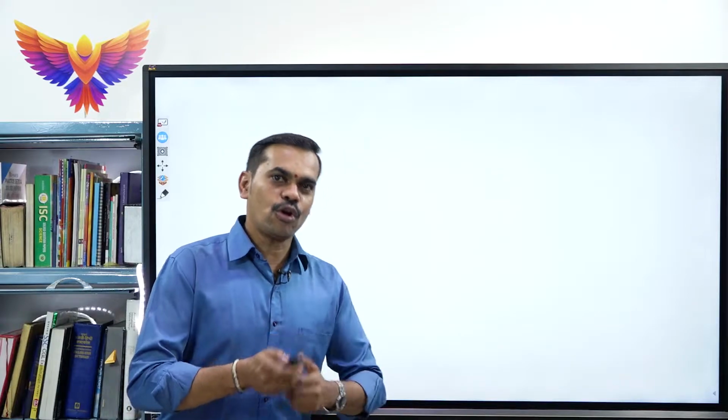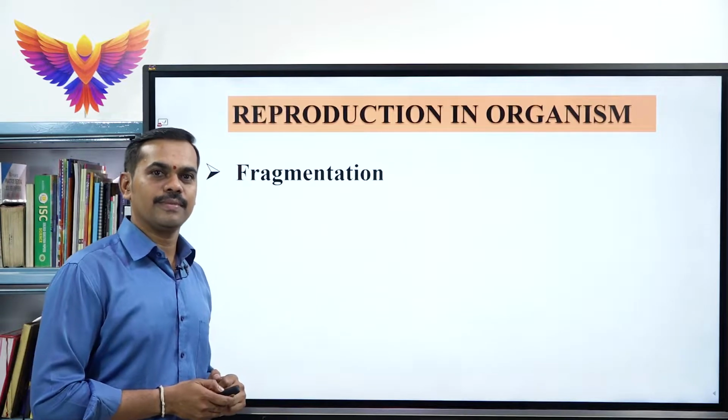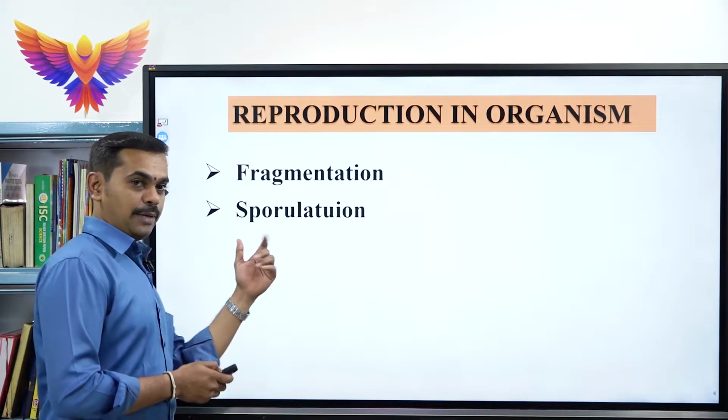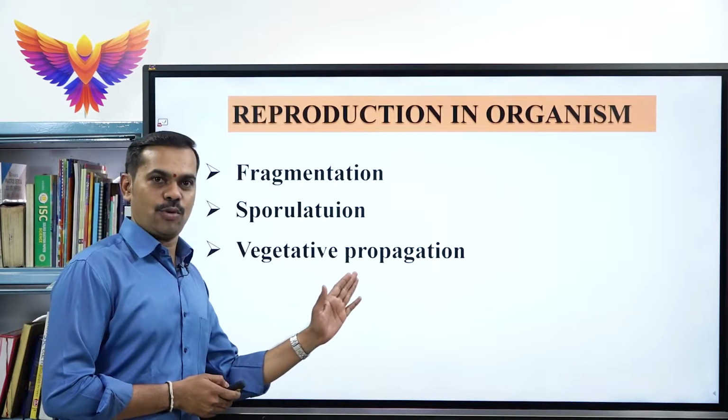In today's class, we will be learning the three more different types of asexual reproduction. In addition to that, we will also be learning some more concepts which belong to this chapter. Next, we will be learning about fragmentation. Then sporulation, and different types of spores we will be learning. And the next one is called vegetative propagation.